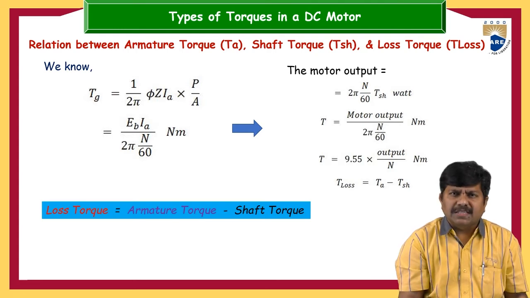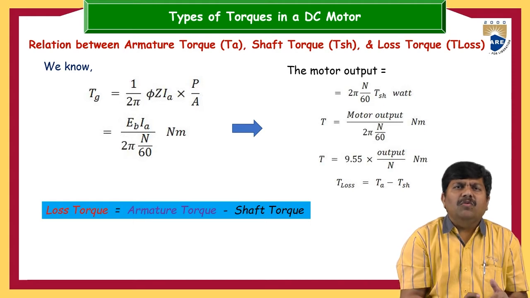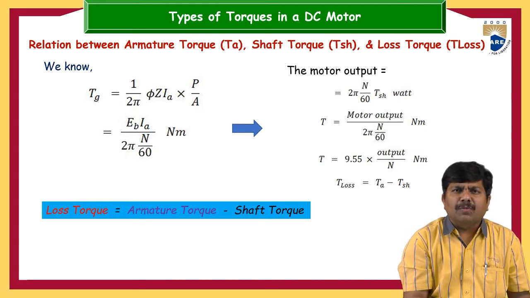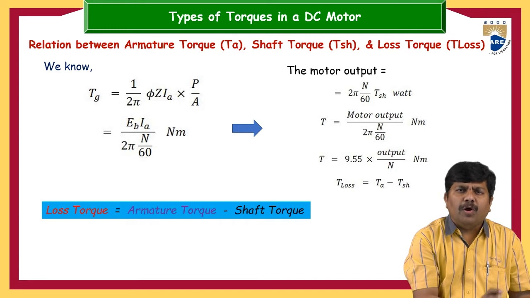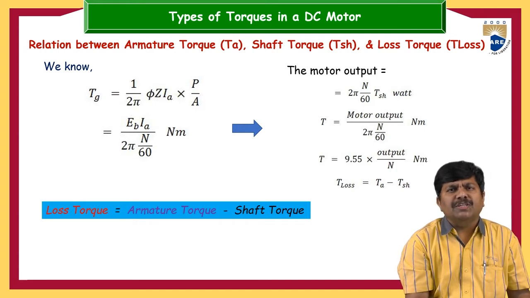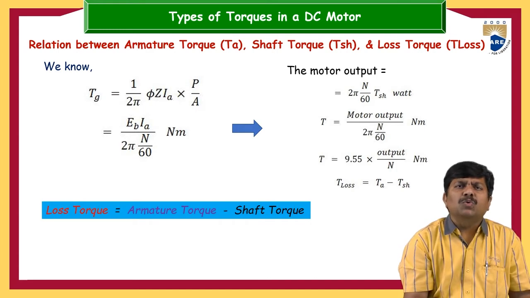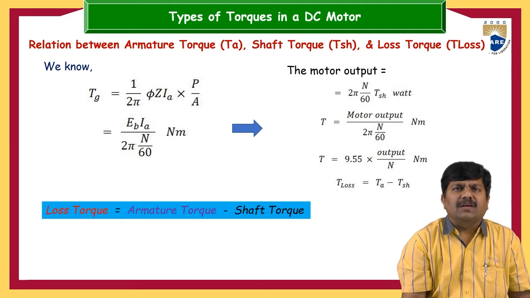During this process, what happens? Some of the mechanical energy may be wasted. Once that mechanical energy travels from one point in the machine to another point, it has to overcome air friction and windage losses.